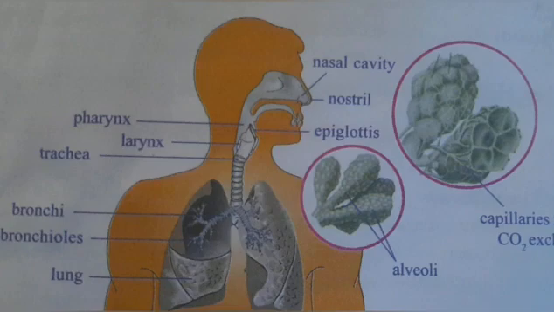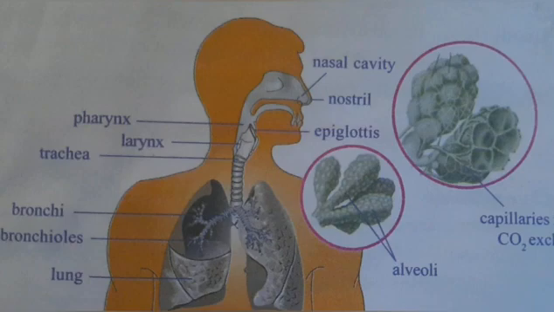Bronchioles finally terminate in clusters of air sacs called alveoli in the lungs, which are very small and numerous. Gas exchange takes place in the alveoli as blood capillaries take up oxygen and expel carbon dioxide.